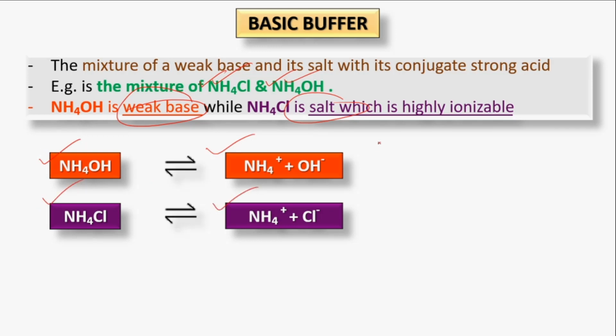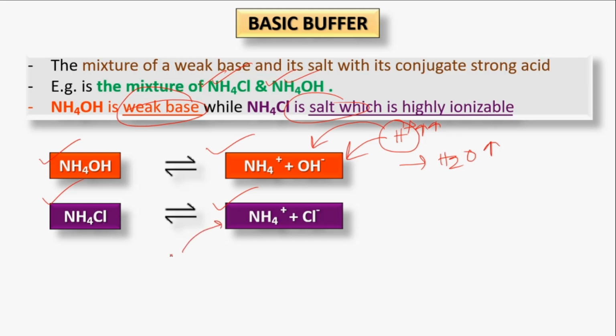If we add more acid in this solution, that means high hydrogen ion concentration, this excessive hydrogen ion will combine with the hydroxyl ion and form H2O. That means no pH change.